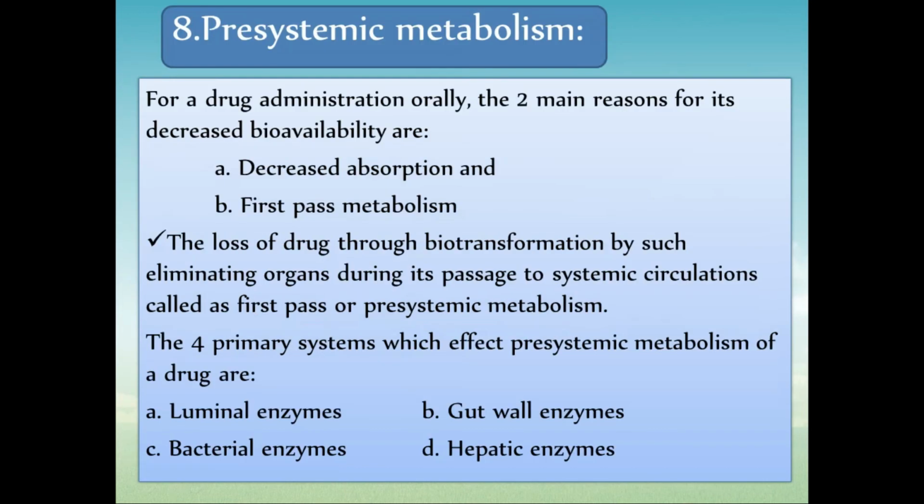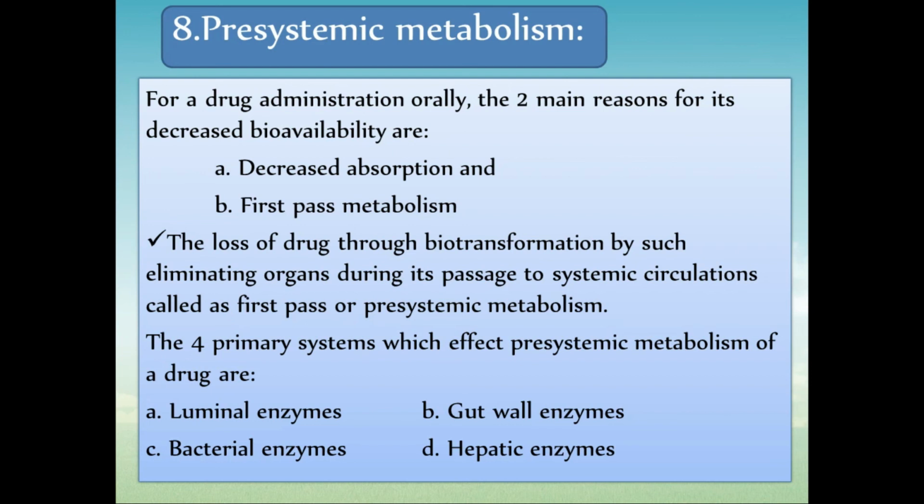Then the last factor is pre-systemic metabolism. We also call it the first pass effect. Why do we call it pre-systemic? Pre means before going into the systemic circulation, the drug has to pass through your liver. It will get metabolized, and due to that the absorption will go on decreasing. For a drug administered orally, the two main reasons for its decreased availability are decreased absorption first, and second, first pass metabolism, or pre-systemic metabolism.